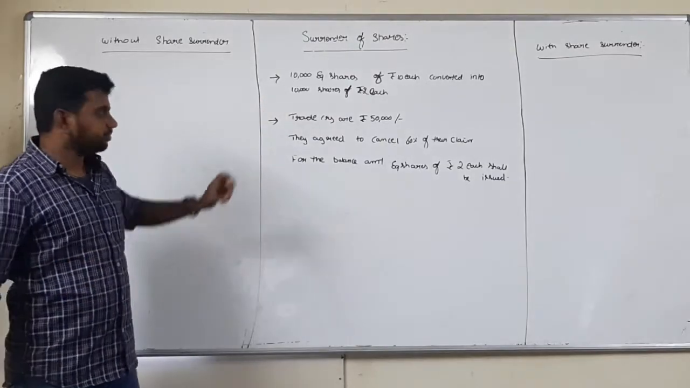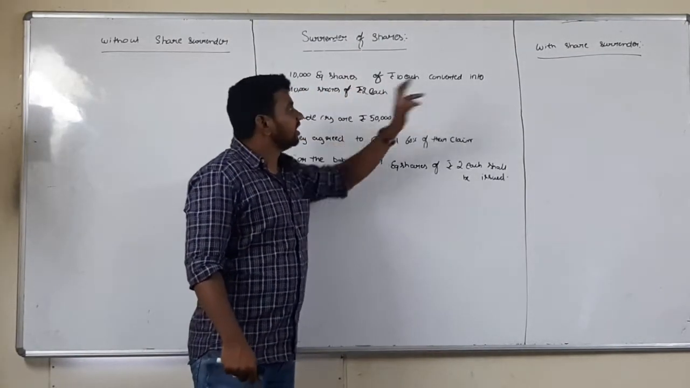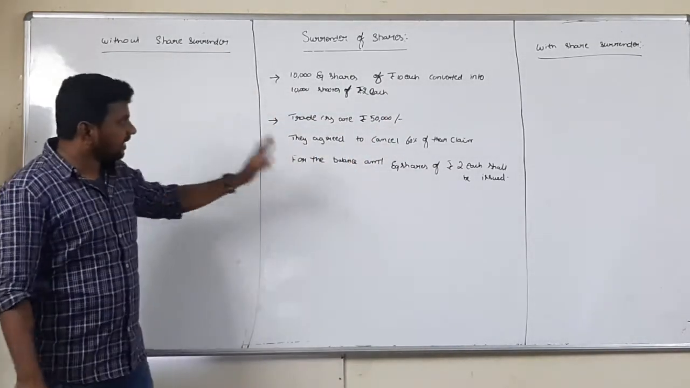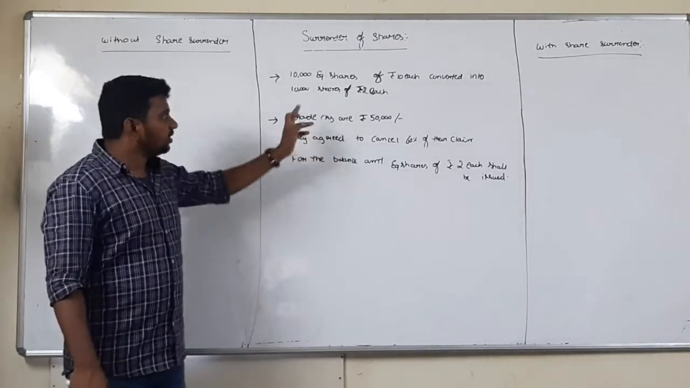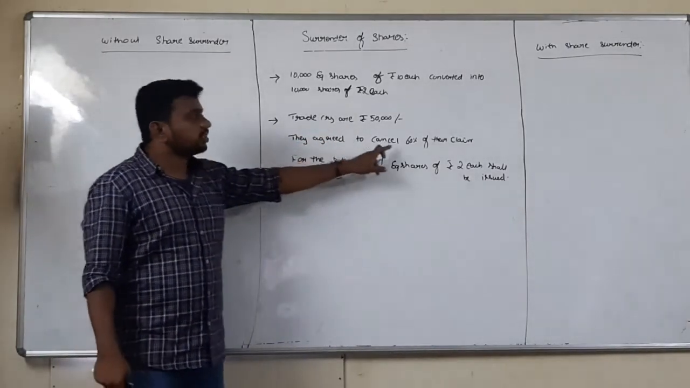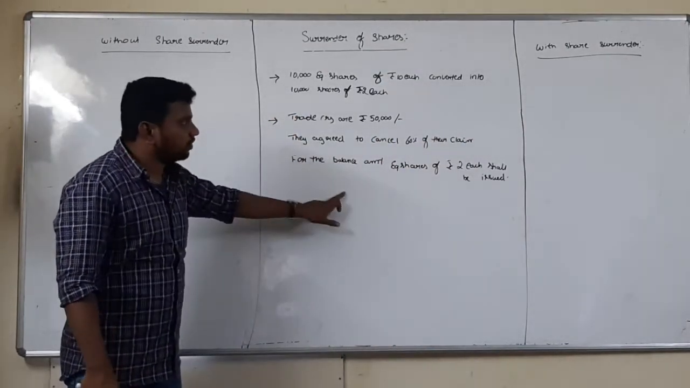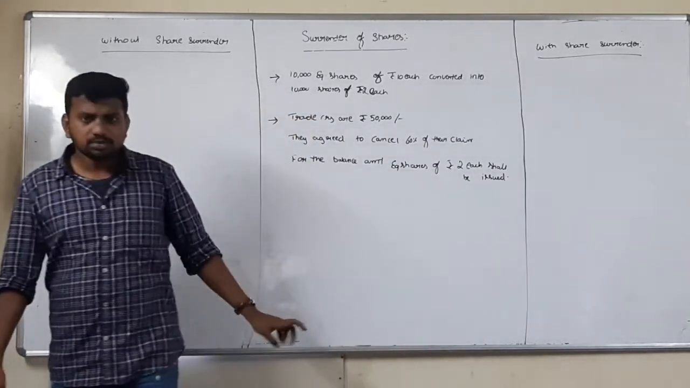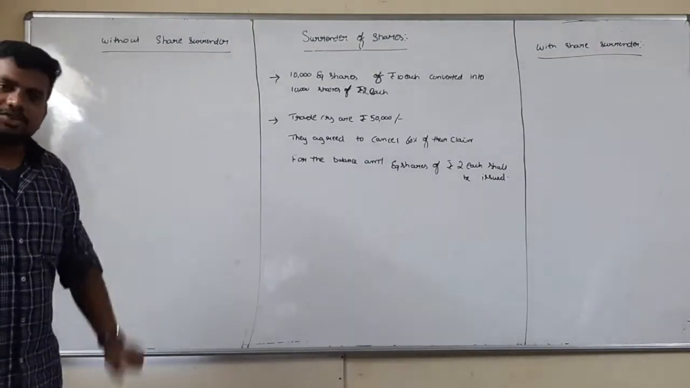First transaction: 10,000 equity shares of rupees 10 each converted into 10,000 shares of rupees 2 each. Second transaction: trade creditors are rupees 50,000 and those creditors agreed to cancel 60% of their claim, and for the balance amount equity shares of rupees 2 each shall be issued. Now, what entry should be passed for these transactions in case of share surrender?